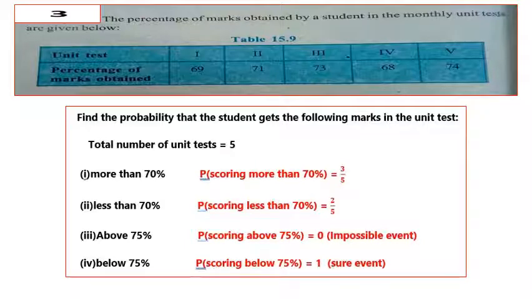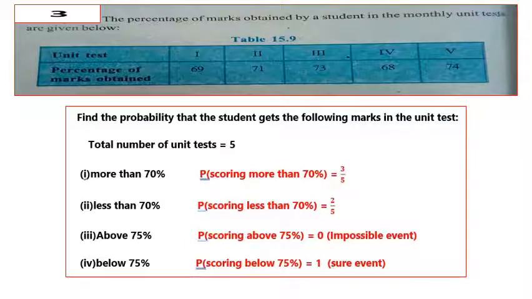Find the probability that the student gets the following marks in the unit test. Total number of unit tests is equal to 5. Question number 1, find the probability to score more than 70%. So the P of scoring more than 70% is equal to 3 by 5. The student scored more than 70% in 3 unit tests. Therefore, the probability is 3 by 5. Question number 2, less than 70%. So the probability for scoring less than 70% is equal to 2 by 5.